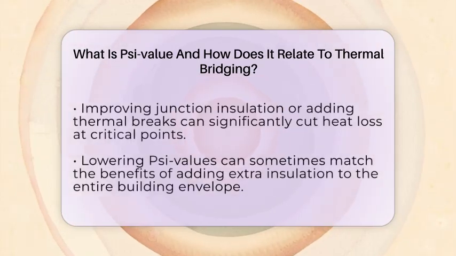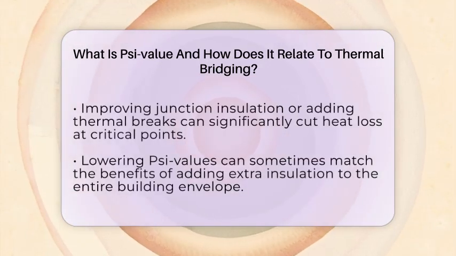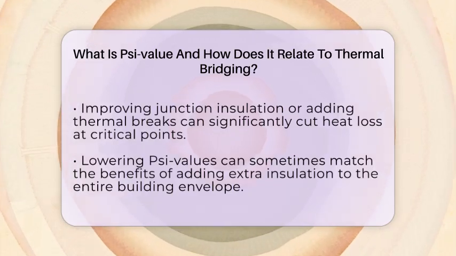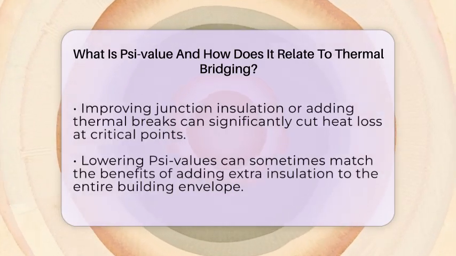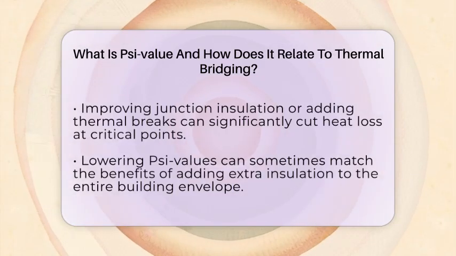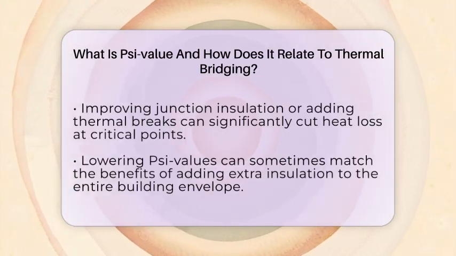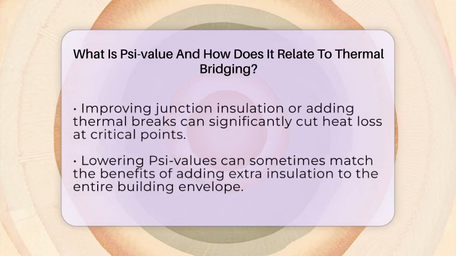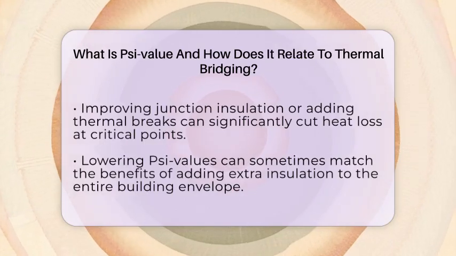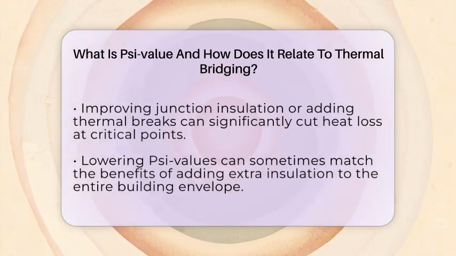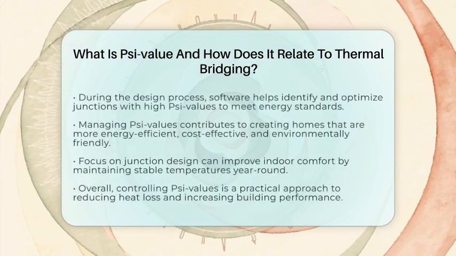When the heat loss at these junctions is reduced, the overall energy needed to heat or cool the home drops significantly. Sometimes, improving the thermal performance of junctions can be as effective as adding extra insulation to the entire building envelope. For example, if a wall meets a roof with a high Psi-value, it might be responsible for a large chunk of heat loss. By redesigning that junction with better insulation or thermal breaks, you can cut down on that loss. This not only saves money on energy bills but also makes the home more comfortable year-round.